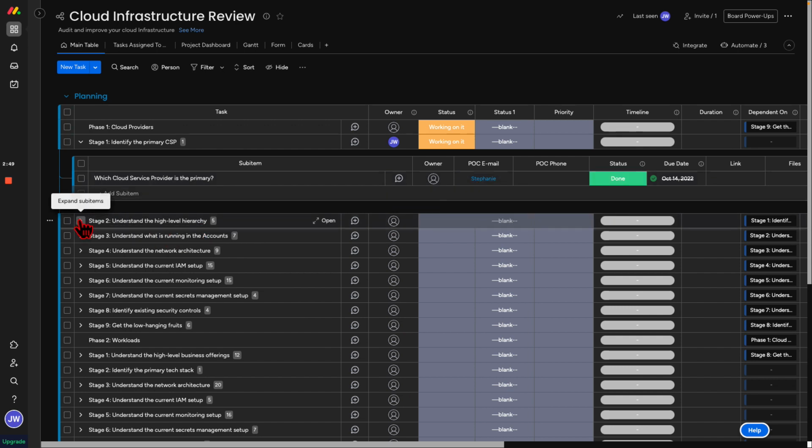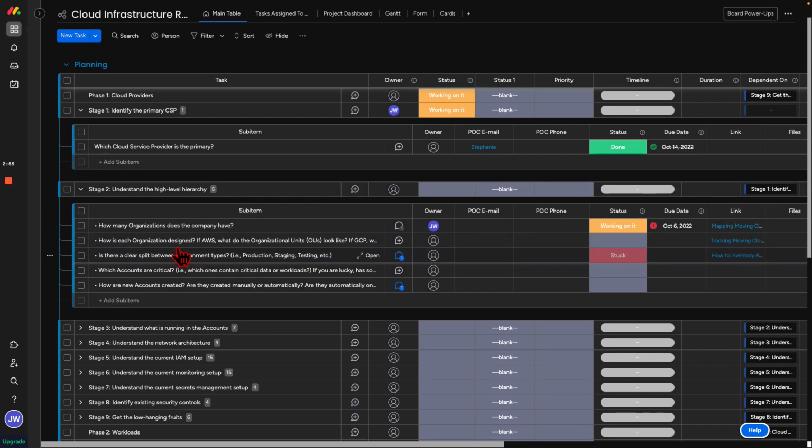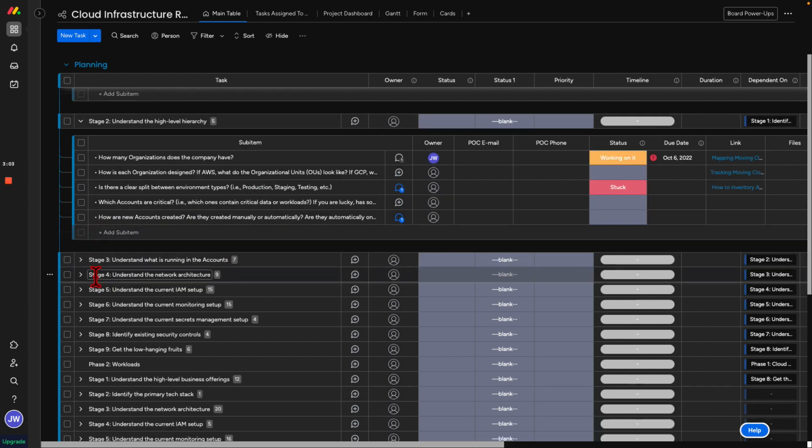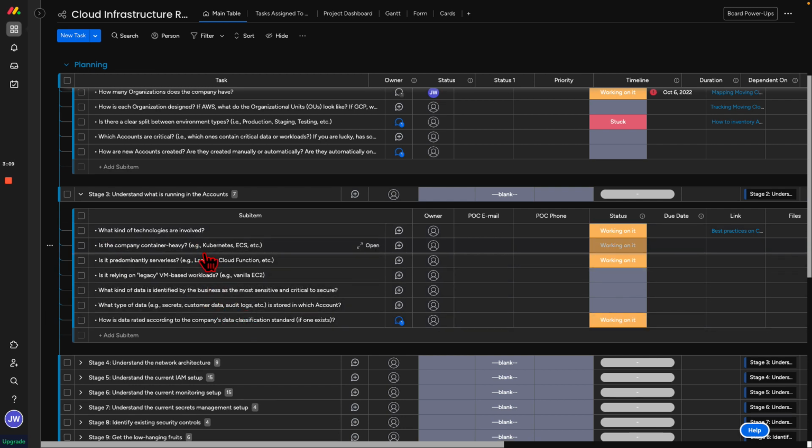So then we go into stage 2, high-level hierarchy, right? How do we build a high-level hierarchy, right? And how is the organization designed? And how are things split between environment types, right? Production, staging, testing. And when we move to stage 3, right? What runs in the accounts? So we're going to go through all of these questions, right?